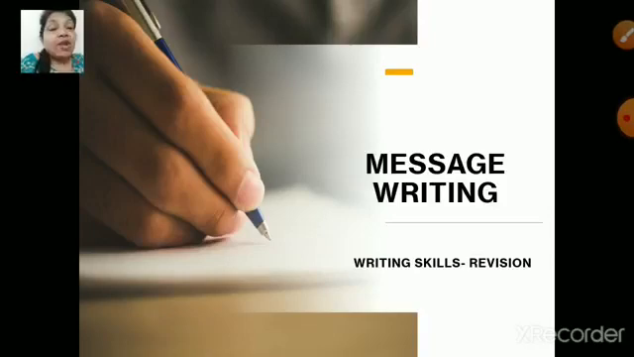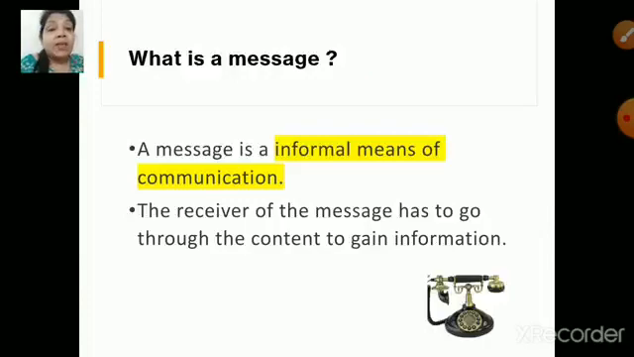Now, children, today we are going to do a revision on one of your writing skills topics, and the topic is message writing. So, children, make sure that you all sit with a notebook and a pen in hand. To start with, what is a message?